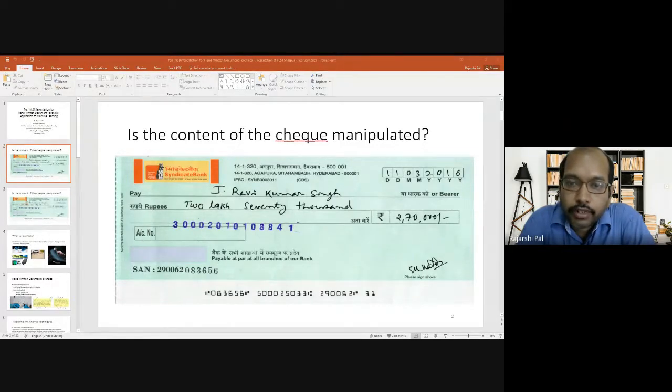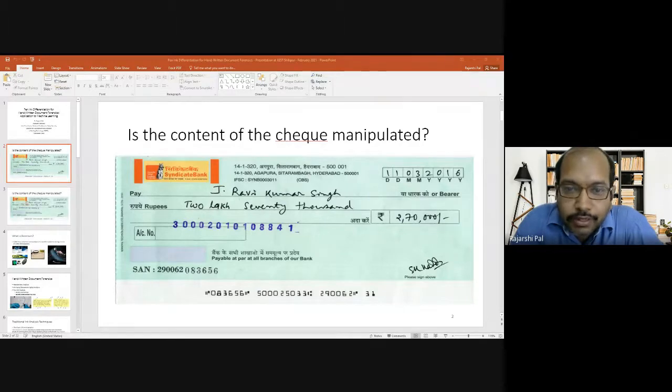By looking at the contents of the check image, like the payee name or rupee amount, can you conclude whether this check image is manipulated or tampered or not? I'm not speaking about image tampering, I'm speaking about tampering the physical check leaf itself, the way traditional check fraud occurs in banks. So I want some response from my participants.